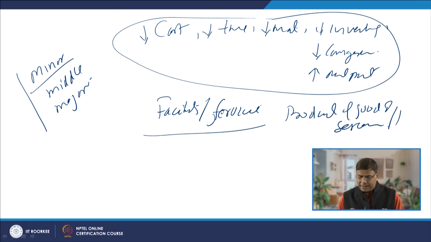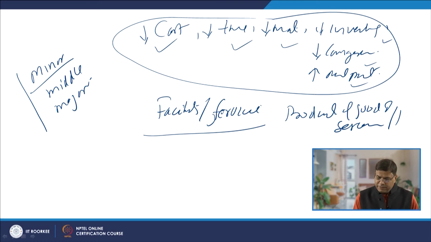So, what is that requirement which will force us to arrange the facilities in such a way that it is able to satisfy the production of things at the minimum possible cost, minimum possible time, reduced material handling, reduced inventory, reduced congestion, and maximum output.